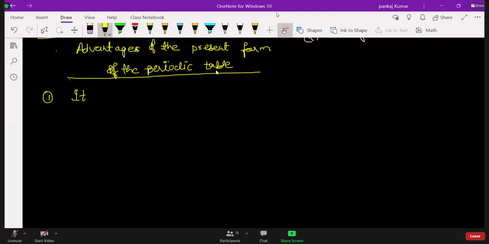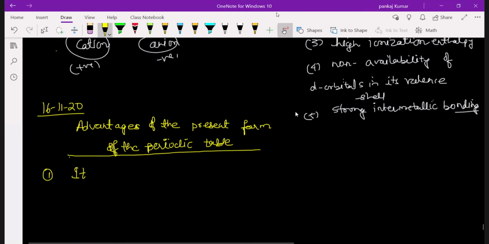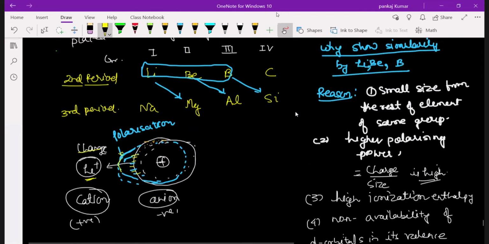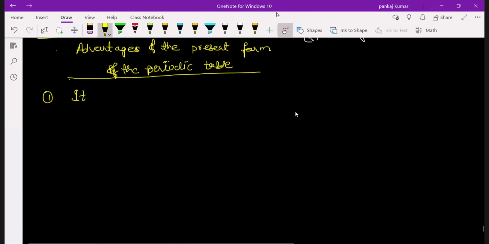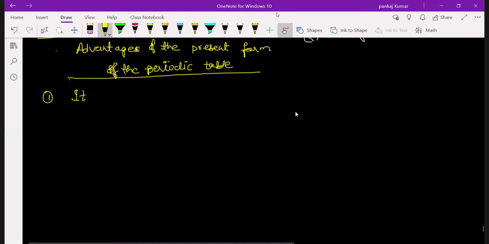Advantages of the present form of the periodic table. I think we have not written the advantage. Last time we have done only the disadvantage, sir; the advantage also should be learned. Then you know the advantage of the table. What is the advantage? Sir, we can easily remember the elements with their properties. Right. It relates the position of the element. Note down quickly. We'll just wind up.